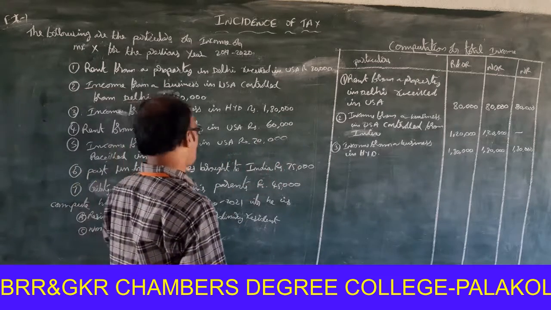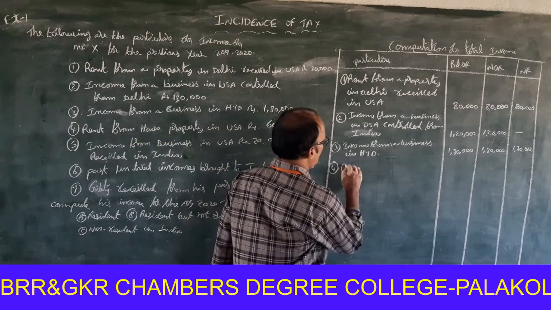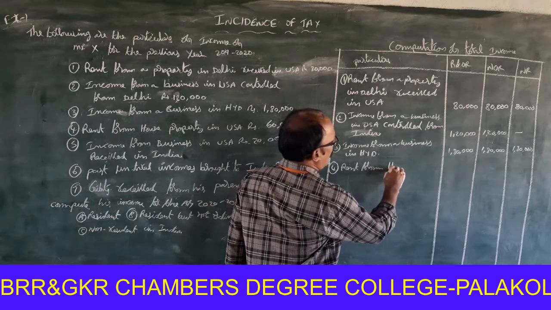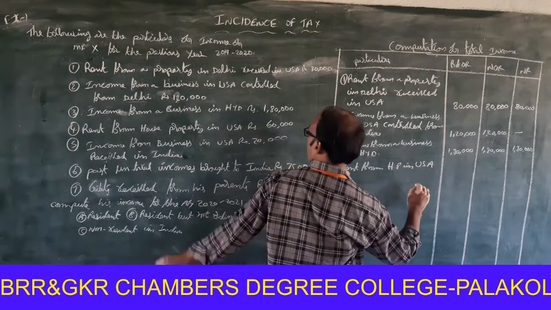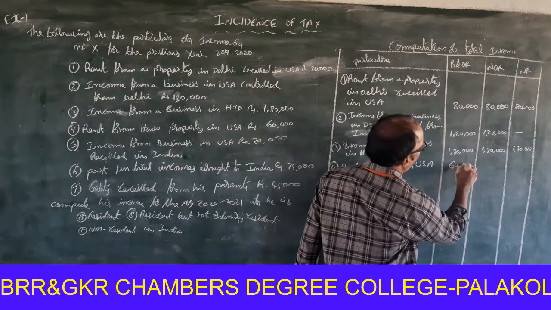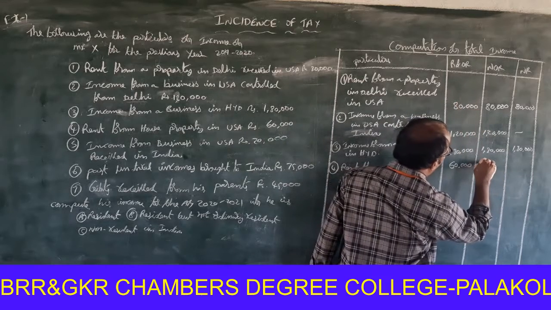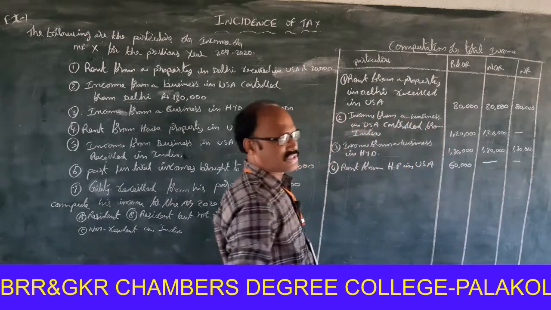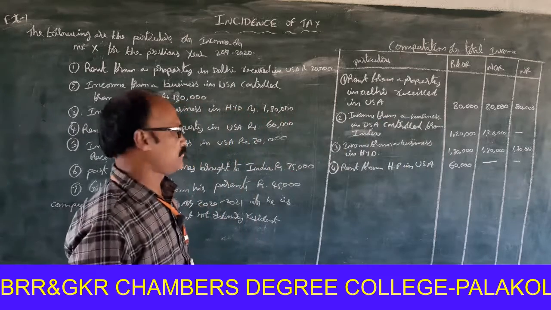So fourth one, rent from house property in USA, 60,000. It is only taxable for ordinary resident. It is not taxable for not ordinary resident and non-resident because this is not controlled from India.